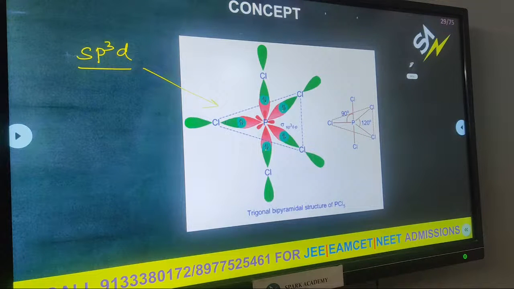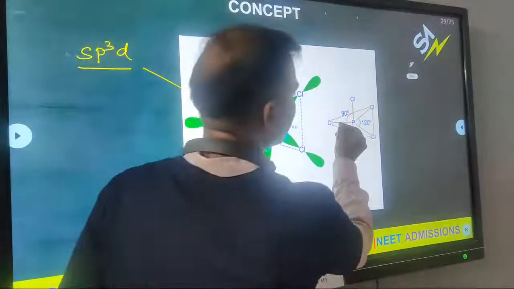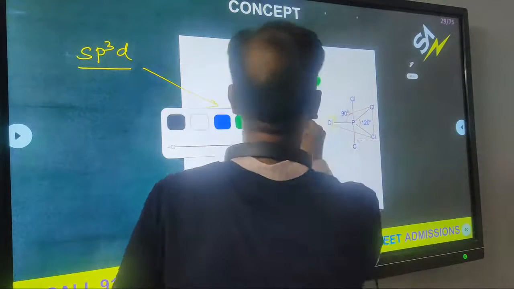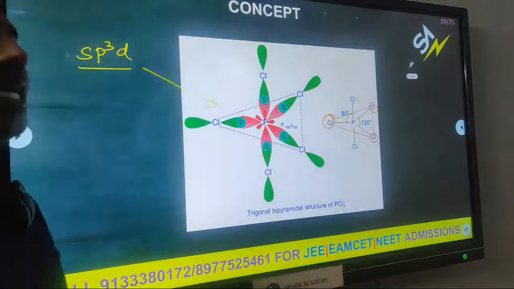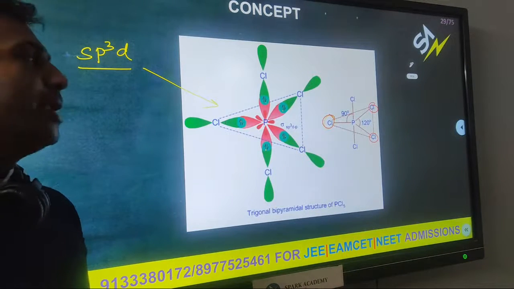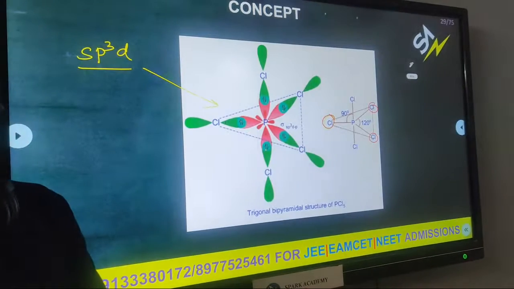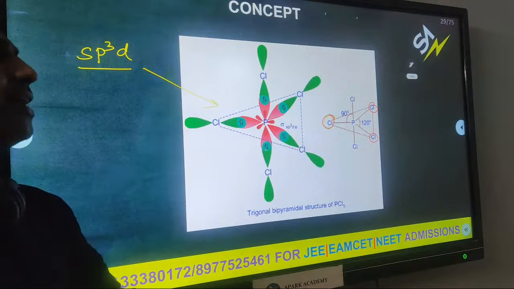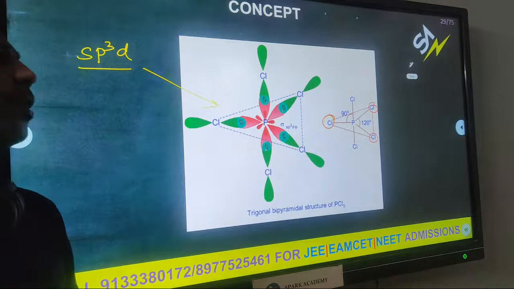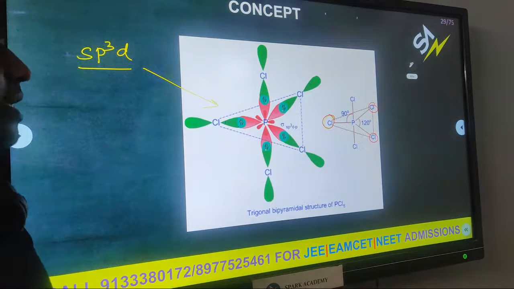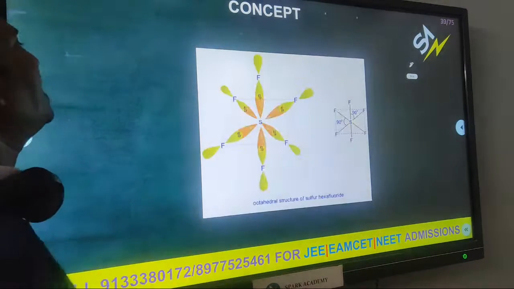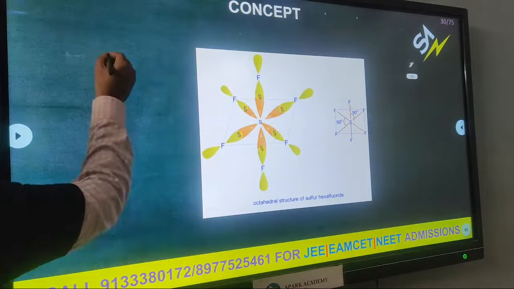What is the geometry of PCl5? Trigonal bipyramidal. One chlorine is above the plane, one chlorine is below the plane. So what about the bond angle, is it the same? Here we get 2 types of bond angle, 90 and 120. Clear?